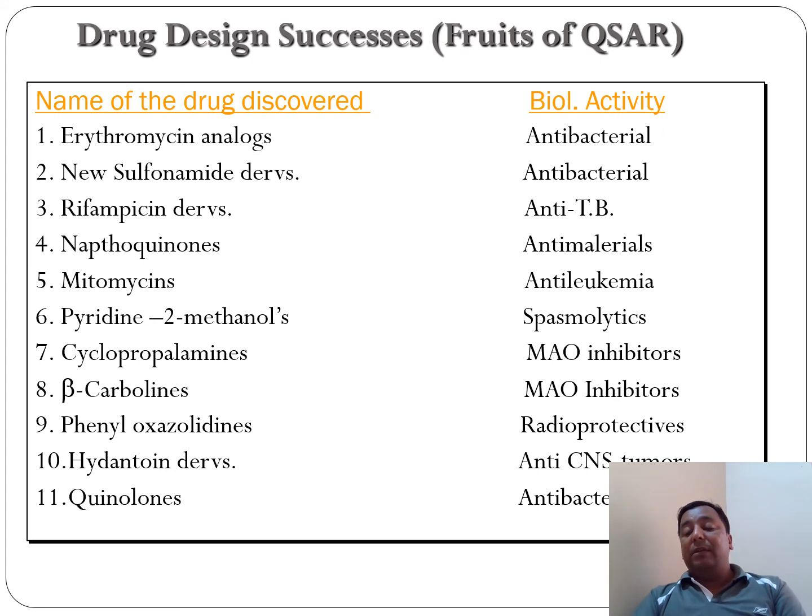So once we identify the targets, how to validate the target, that is the more important thing. My next lectures will be in more detail about how to validate the targets.